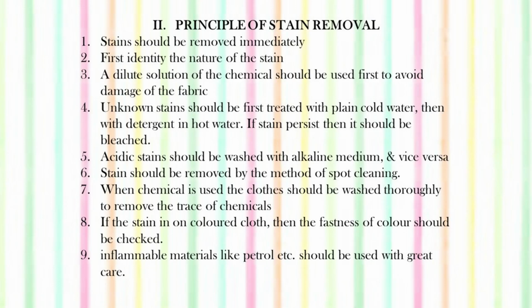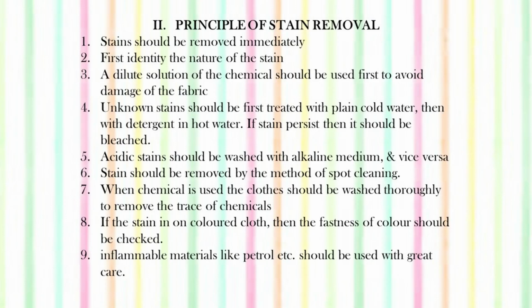Then a dilute solution of the chemical should be used first to avoid damage of the fabric. If we are going to use any chemical to remove that stain, we must dilute that solution, because if we use the concentrated form of that chemical, the chemical can damage the fabrics. So to avoid that, it should be diluted. Then unknown stains. When suddenly from somewhere we get some stains and we don't know what stains they are, they will be called unknown stain.